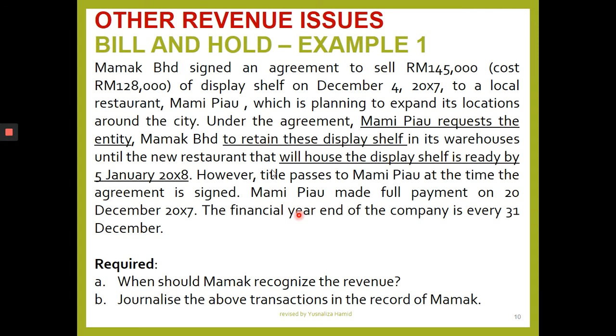You can check the example of Mama Berhad here. Agreed to sell for 145,000. Cost is 128. Display shelf. December the 4th. Agreement, so there is a contract, in 2007 to a local restaurant. The customer has a chain of restaurants, Mami Piao in Penang. They're planning to expand its locations around Georgetown city.